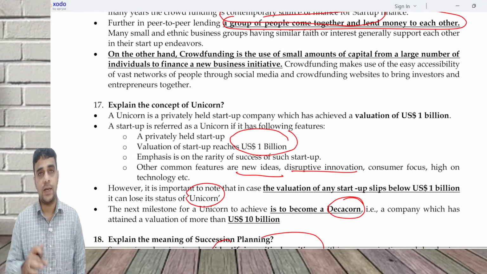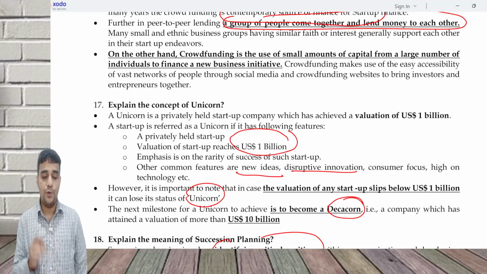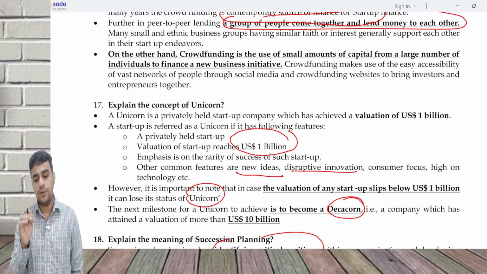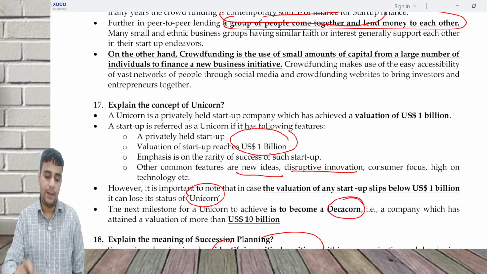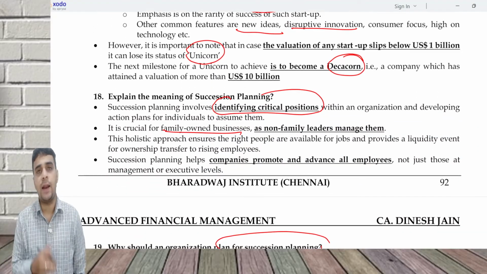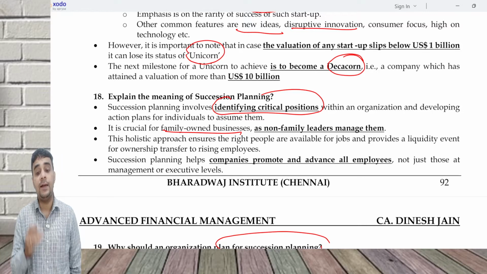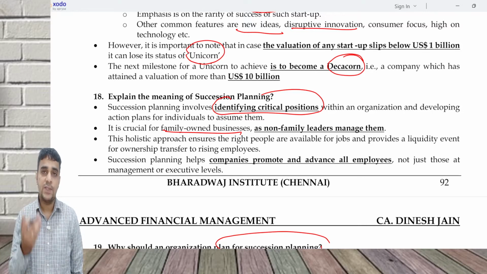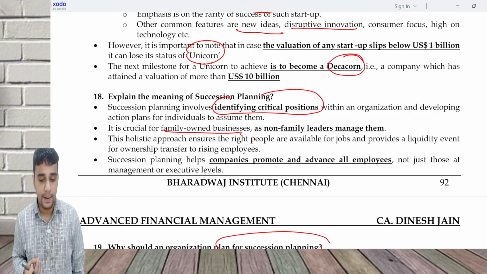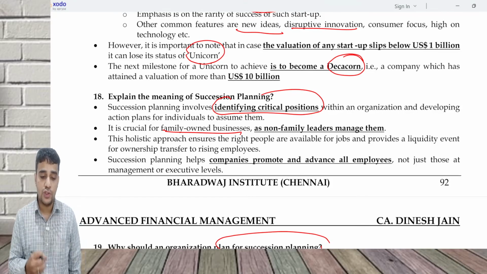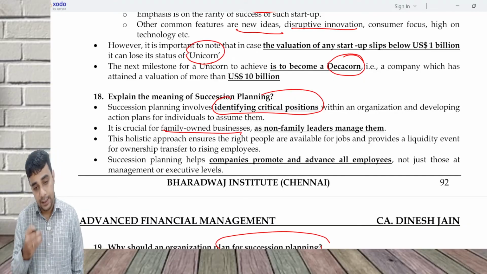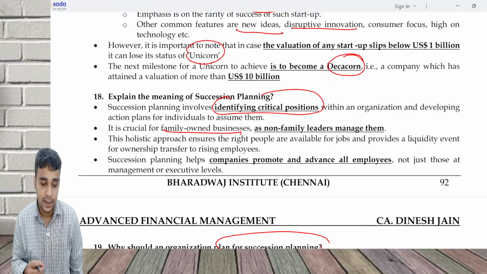Unicorn is something which has achieved a valuation of USD 1 billion. It has to be a privately held startup. Decacorn is something which has got a value of USD 10 million. What is succession planning? It is planning for refilling the critical positions in the company in case an exit happens. This will help also in motivating the employees in the company, and you are also ensuring that the right people are available for the jobs in case an event happens where the existing leader has to move.